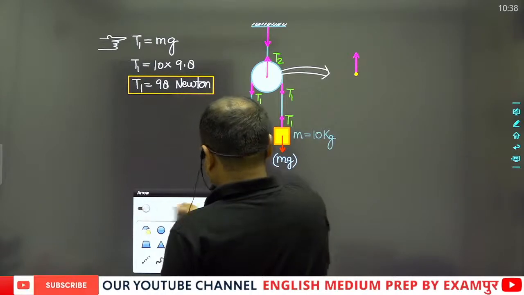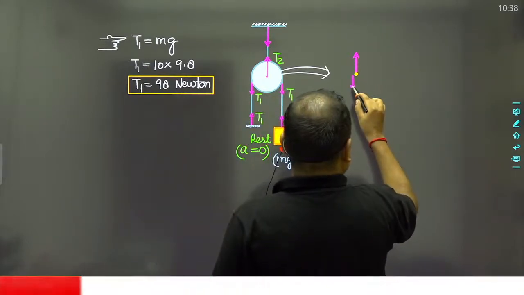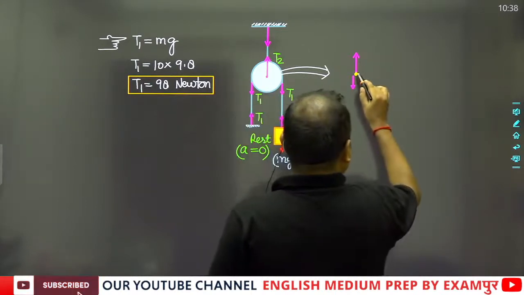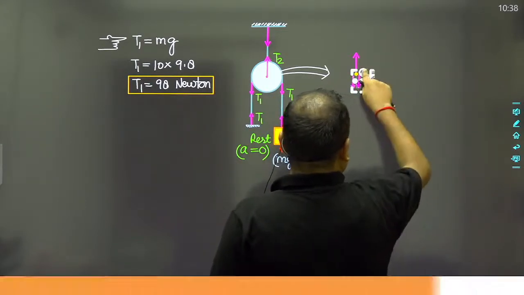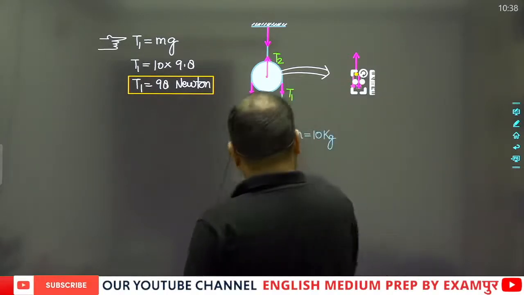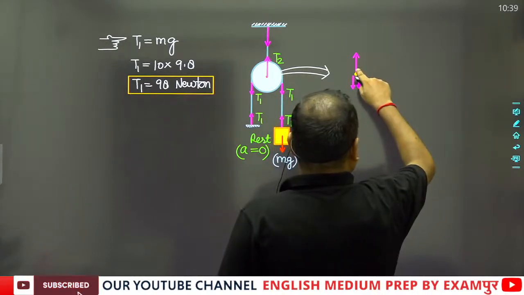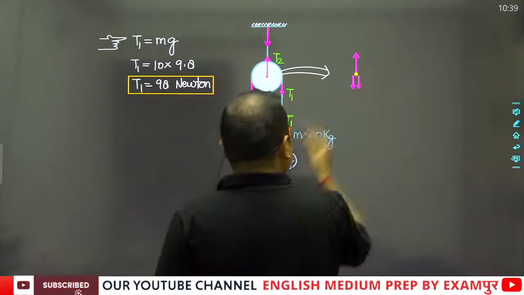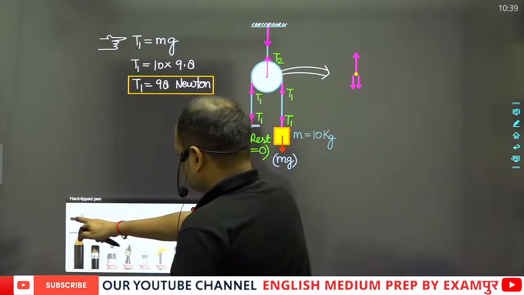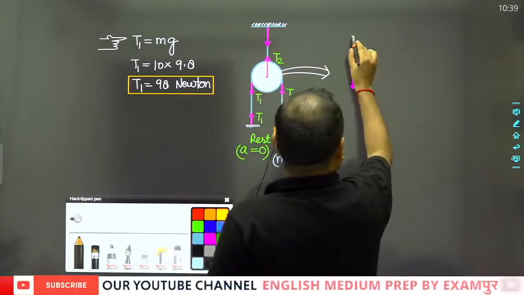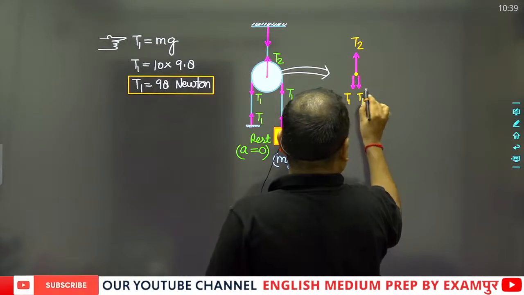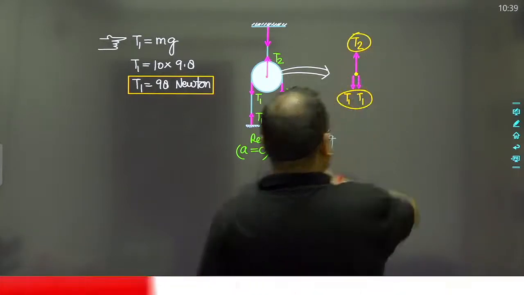This is the tension T2, and these two are T1 and T1. So this is T2, and this is T1, and this is T1.